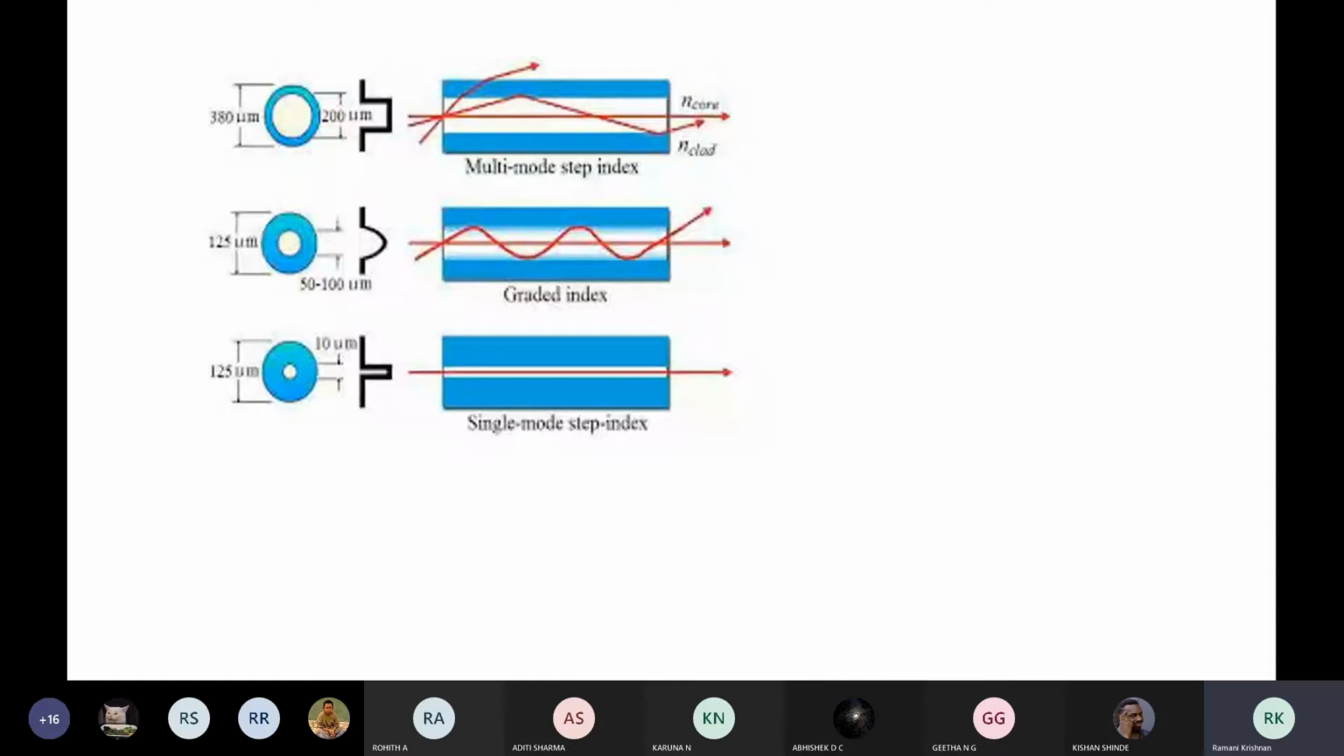For the condition for the light to propagate, the light should have number of modes almost equal to V square by 2. Condition for propagation is light should have this many number of modes. Right, friends? With that, let us today see the attenuation.